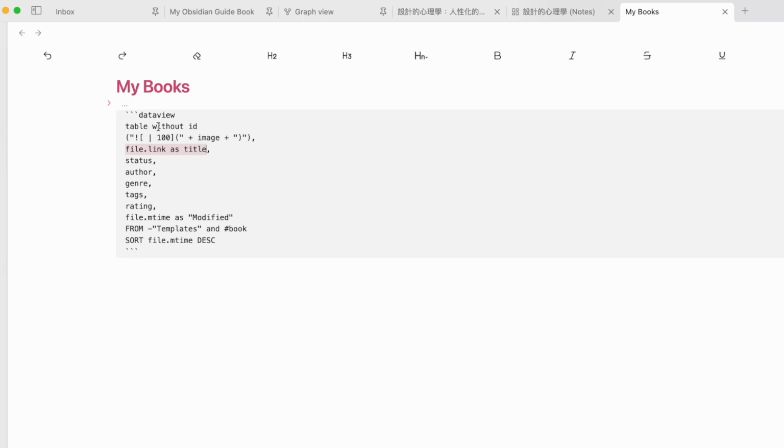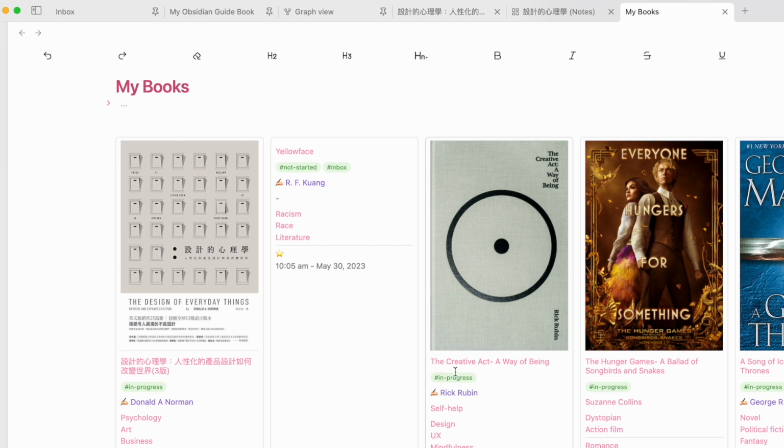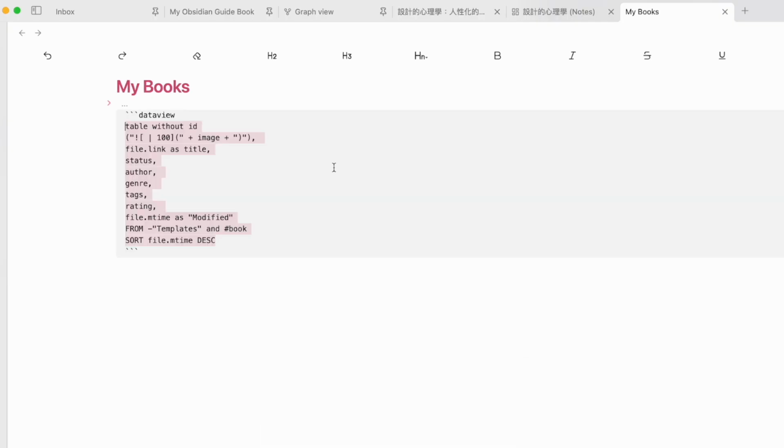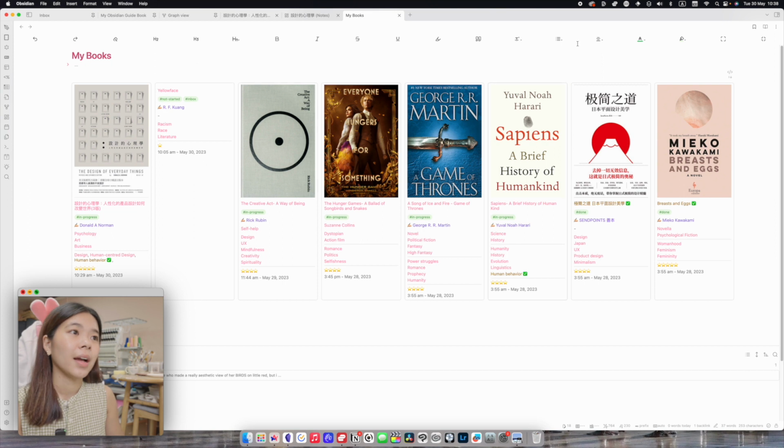And if I did not include this and I just said table, the name of the book will show up before the photo. Depending on the length of the name of the book, the space it will take up will be different and the pictures will not be lined up. To fight this, I just said table without ID so that the name is not shown, and then I just asked it to show the file link as the title. So this is how I have it all set up.